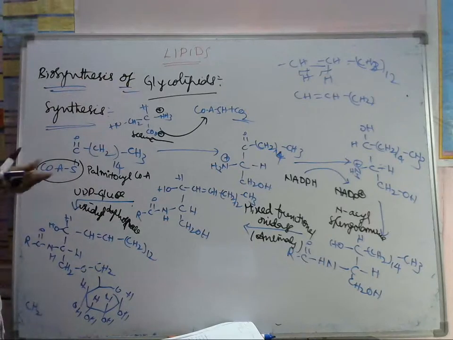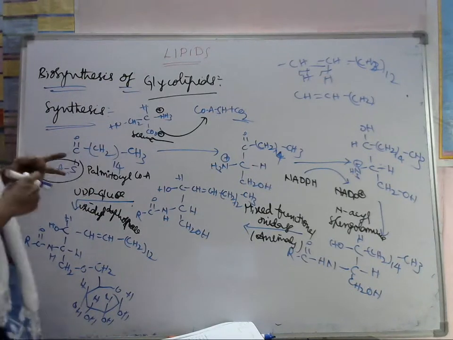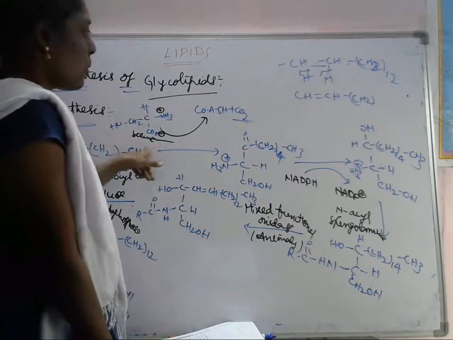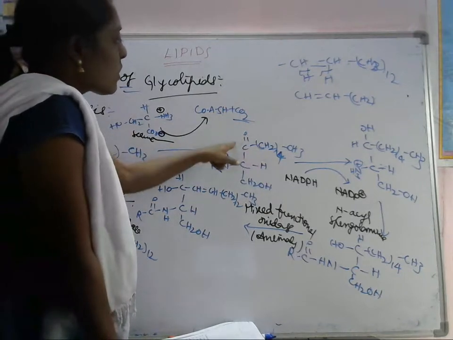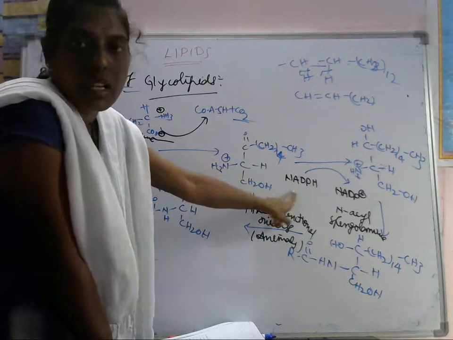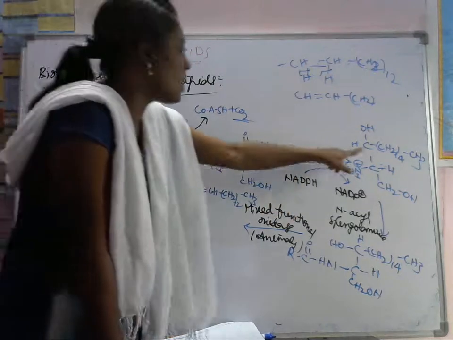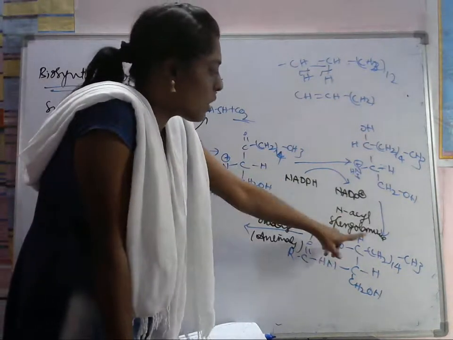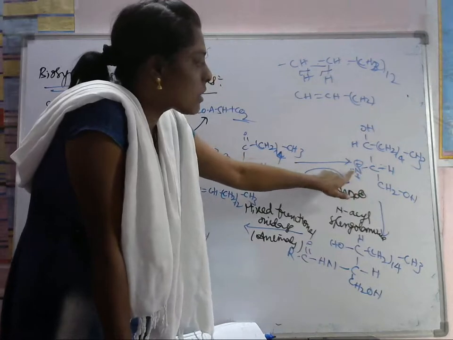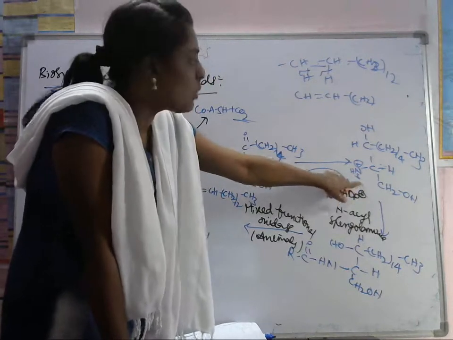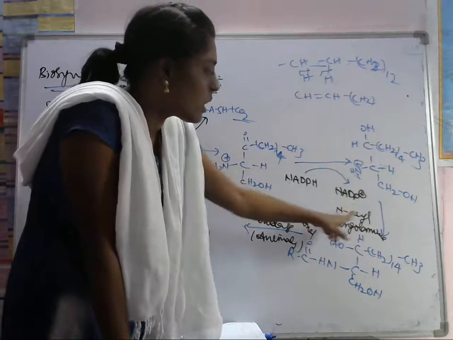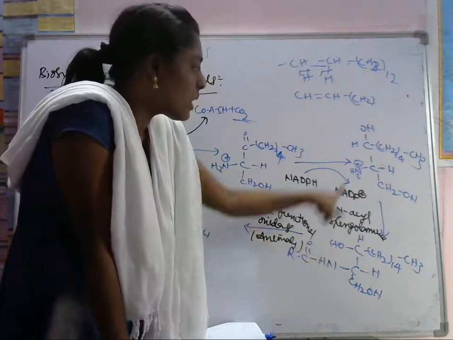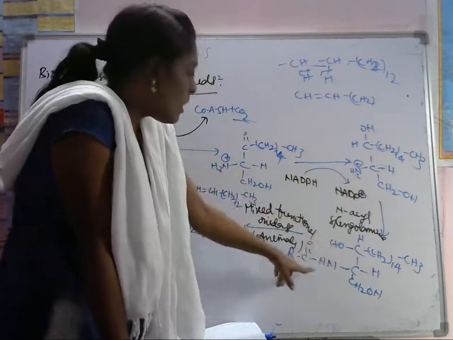First we have to take palmityl CoA. What will it do? It adds the serine group and removes the CO2 group, so thereby we will get this compound. Again this carbonyl group is reduced by using NADPH, and here it is converted into a secondary alcohol. Next, if we use N-acyl sphingomyelin, we are adding the acyl group to this nitrogen. We have to do the acylation of this nitrogen, so NH3 plus is converted into the N-acyl group.